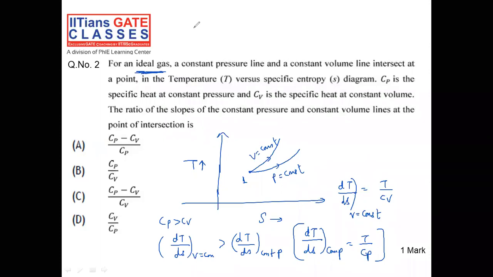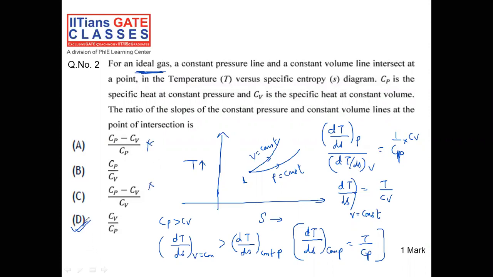Now it is a very simple question. We have to find the ratio, that is dT by dS of constant pressure over dT by dS of constant volume. We can easily find it as 1 upon Cp into Cv. So the answer will be Cv by Cp. That is, option D is absolutely correct. There is no chance to get the answer A and B.